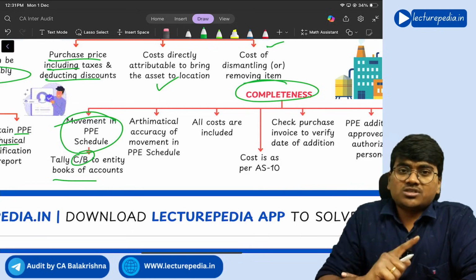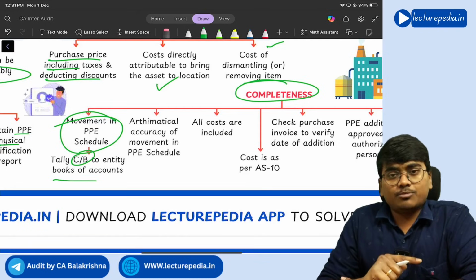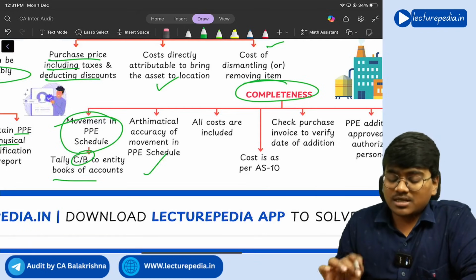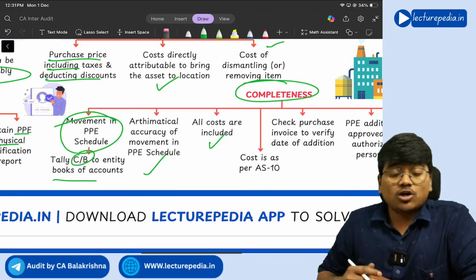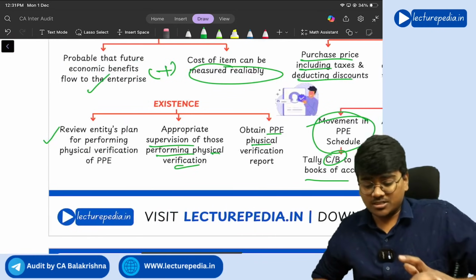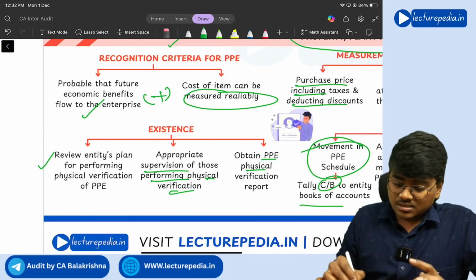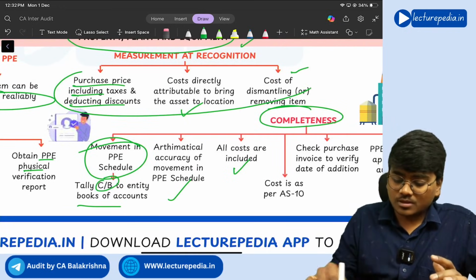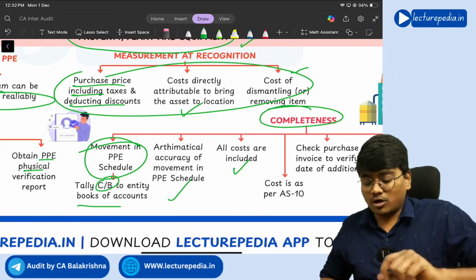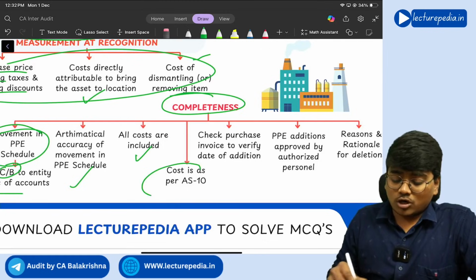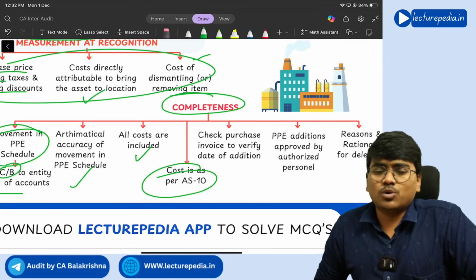If you have sold the fixed asset, deletion, whether the entry is made properly, that is arithmetical accuracy you will see. Next, whether all the cost have been included. Here we have seen the things that should be included for the valuation of PPE, whether all of them have been included, and whether cost is calculated as per AS 10, Accounting Standard 10.